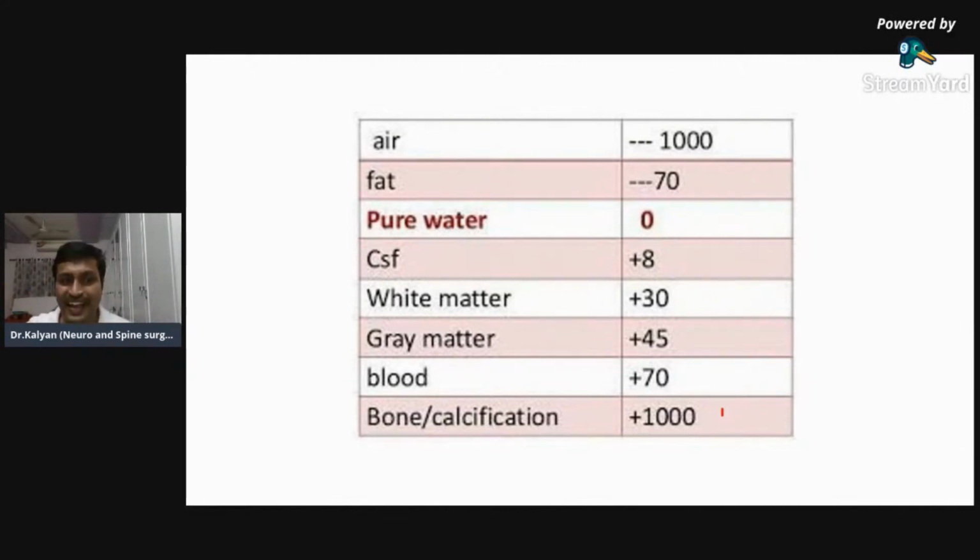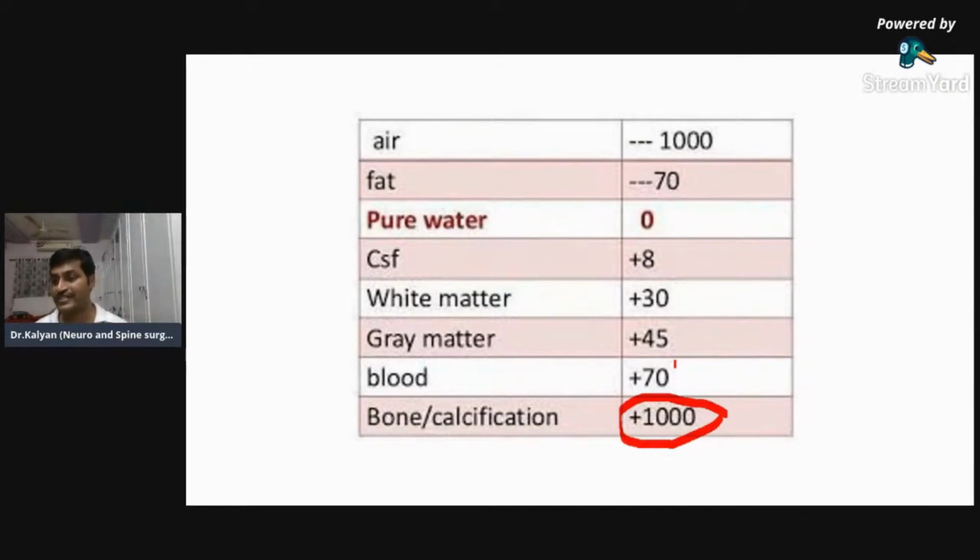If there is something hyperdense, we'll have to differentiate whether it's blood or calcification. Bone or calcification has Hounsfield units of about 1000, so it is very, very hyperdense, whereas blood will have Hounsfield units less than 100. If you have a doubt whether it's bone or blood, you will measure the Hounsfield units.